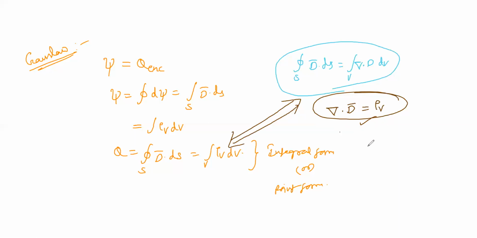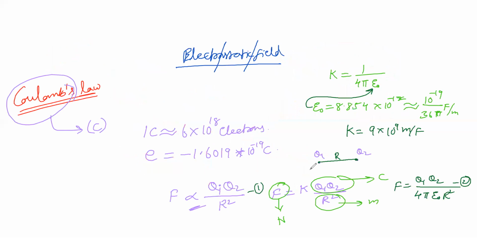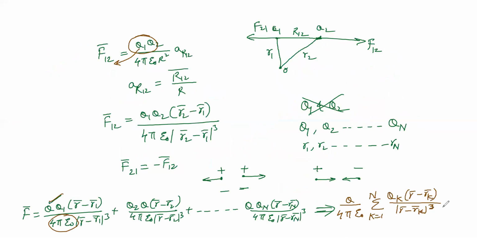This is what we have seen in this video, the different important parameters. First, Coulomb's law. In continuation with Coulomb's law, we started with the force between charges, that is F, and F has been identified for more than two charges. If there are n charges, how the force will be.